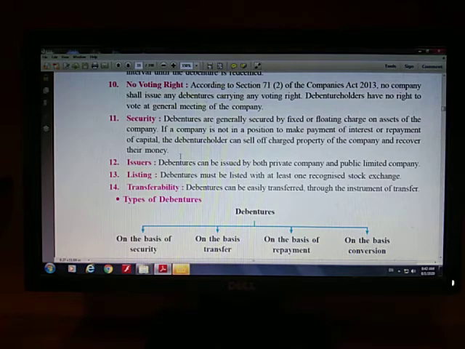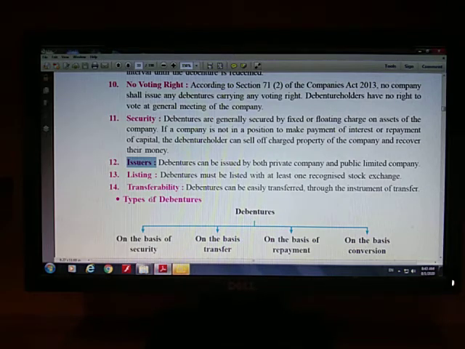Now next point is issuers. This point is important, right? Why is it important? Because one of the sources from borrowed capital is called public deposits. You are going to study what public deposit is afterwards, but pay attention, public deposit includes the word public.